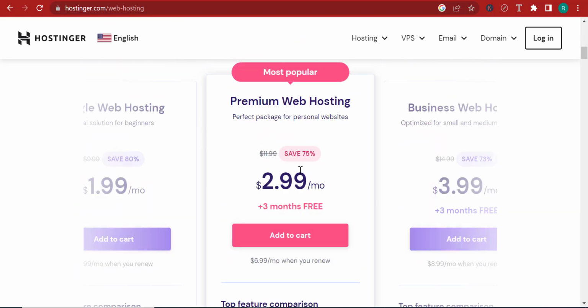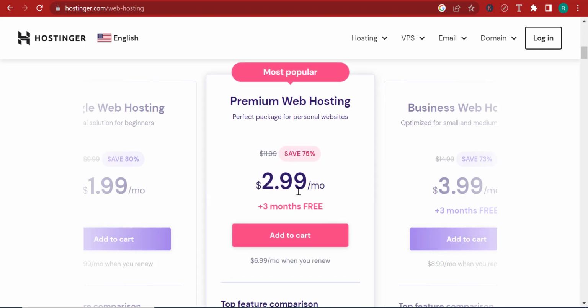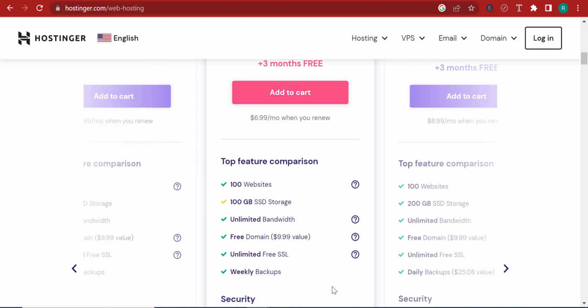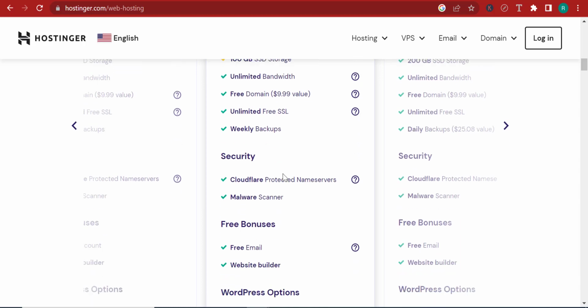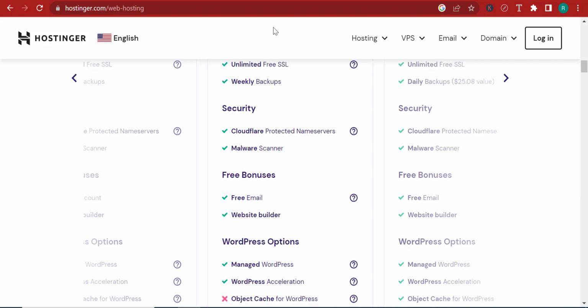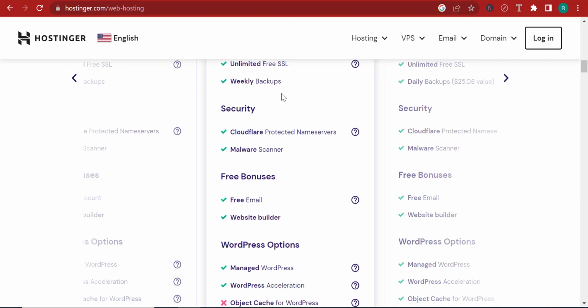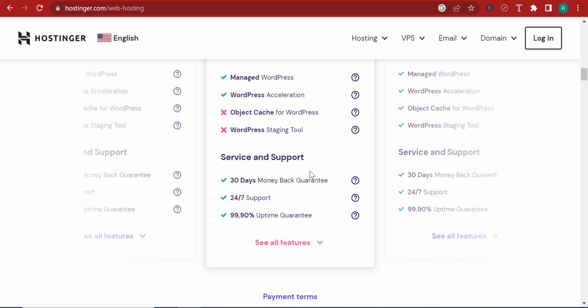When Hostinger tells you that it's $299, of course, without my coupon code, it's $299 with everything included. So you don't have to pay for the unlimited free SSL. Besides, you benefit from weekly backups, and your website is completely protected by Cloudflare protection, which means that people will need to verify if they're human or not, which is very important. It keeps away the bots and makes sure that the traffic you're getting to your website is real people, not bots. Now, if I scroll down, you can see that you benefit from some free bonuses, such as free email, website builder, and some other stuff.